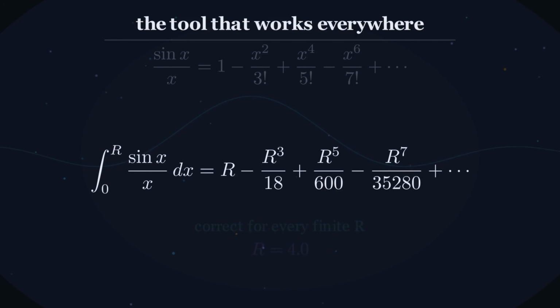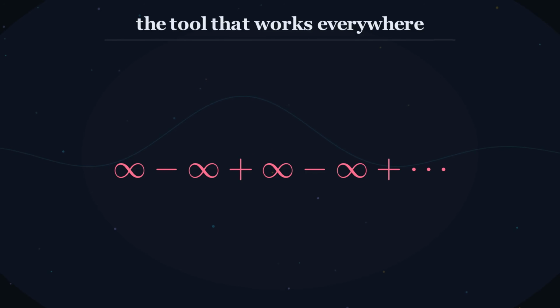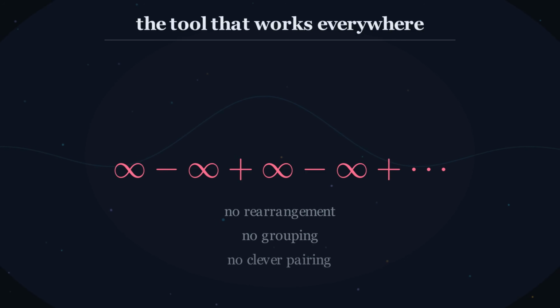And this is correct. For any finite r, that series converges, and it converges to the right answer. Nothing here is a cheat. Now push r to infinity. Every single term goes to infinity. The series converges for each finite r, but the terms don't have limits, so you cannot take the limit inside. There is no rearrangement, no grouping, no clever pairing that rescues this. The tool that works everywhere fails exactly here.